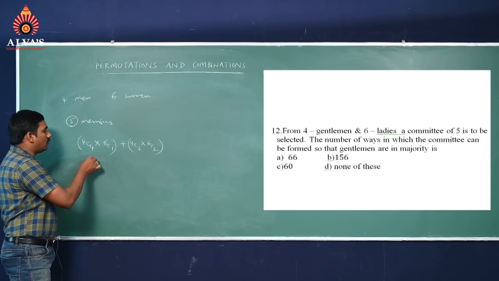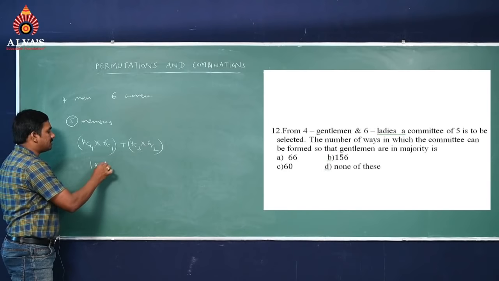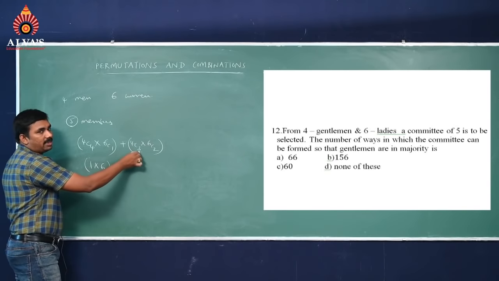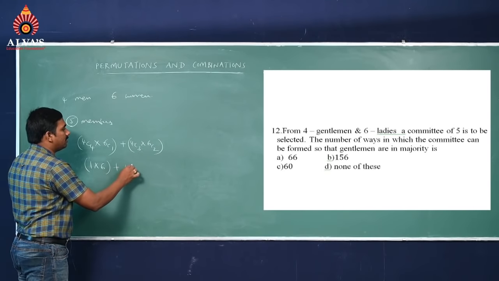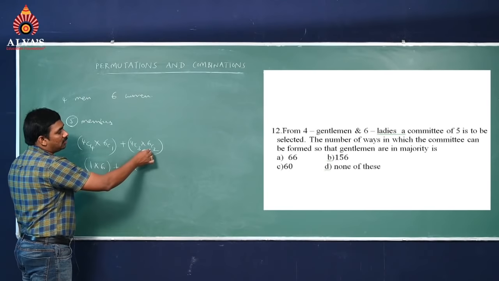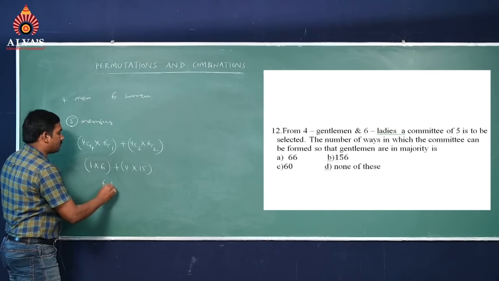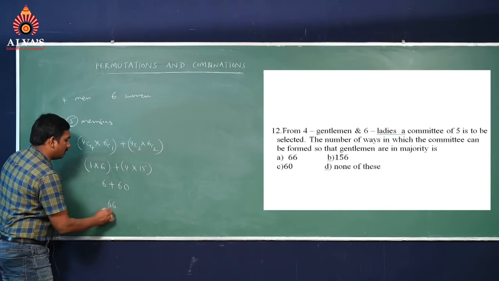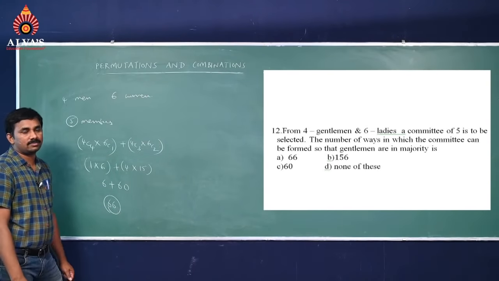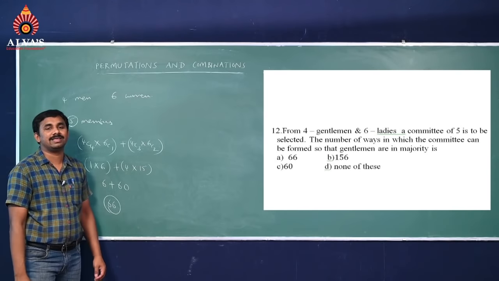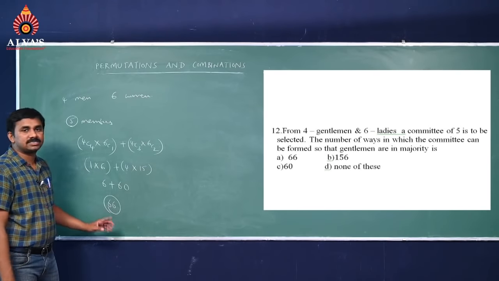See here, 4C4 value is 1 and 6C1 is 6, plus 4C3 is nothing but 4C1, which is 4, and 6C2 is 6 into 5 upon 1 into 2, that is 15. So 6 plus 60 equals 66. The total number of possibilities with the given conditions is 66.